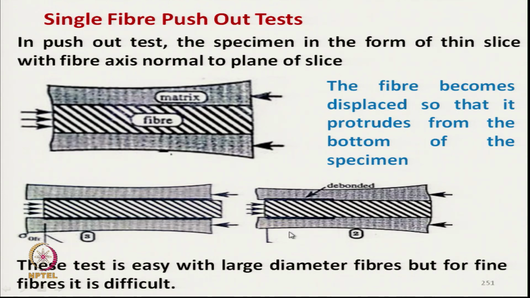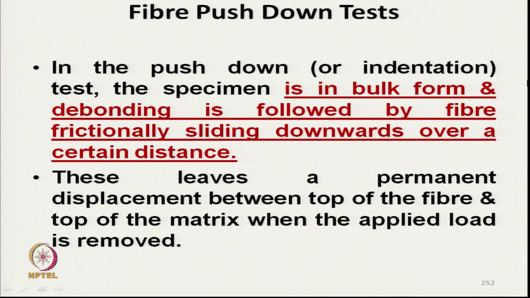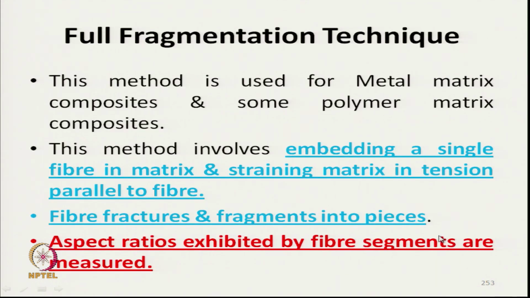The main drawback here is that we cannot use this technique for very fine fiber. Fiber with larger diameter we can definitely use. Fiber push down test: here again bulk fibers are taken and pushed down by applying force. This leaves a permanent displacement between the top of the fiber and the top of the matrix, and from that we can get an idea about the interface.